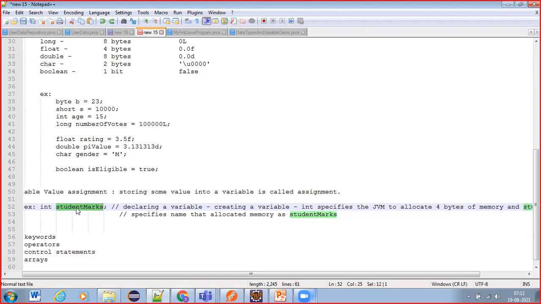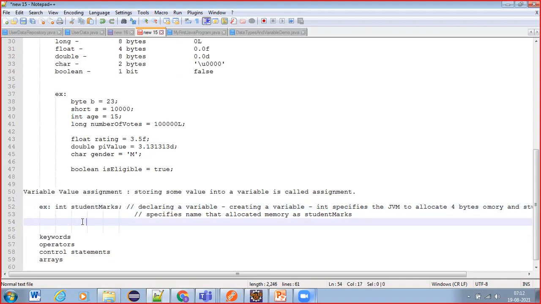These names we call identifiers, because we use them to identify the allocated memory. So identifiers are nothing but variable names. All these are language basics, and the terminology is something to remember, guys: identifier, variable declaration, variable identifiers.